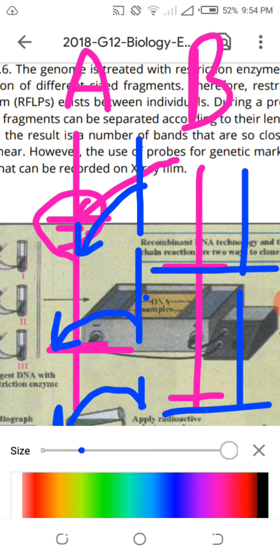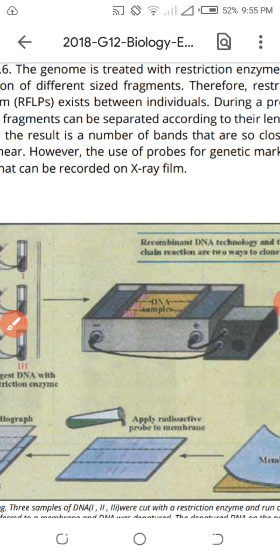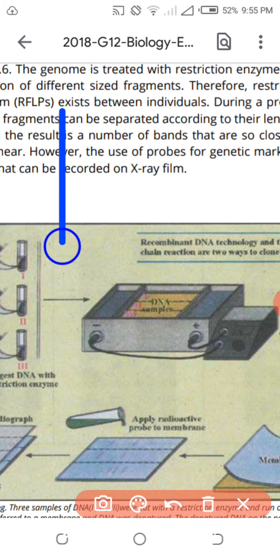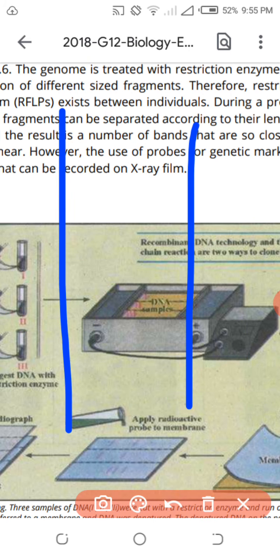So we are separating the DNA according to individual, according to palindromic sequences, according to RFLP site, restriction fragment length polymorphism. This individual has this site, and this individual has this site. I can make it simple: these are the 2 humans.